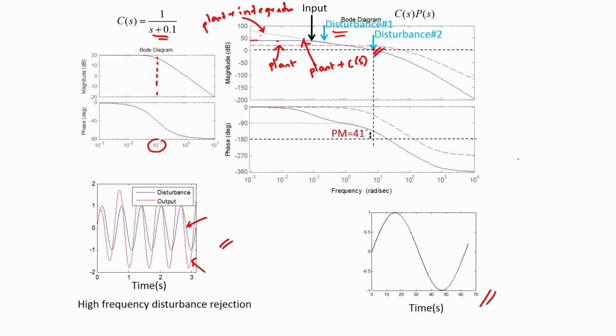The transfer function that relates the output disturbance to the output, namely x by d, is given by 1 by 1 plus c times p. Therefore, the magnitude of x by d would be given by the magnitude of 1 by 1 plus cp of j omega.